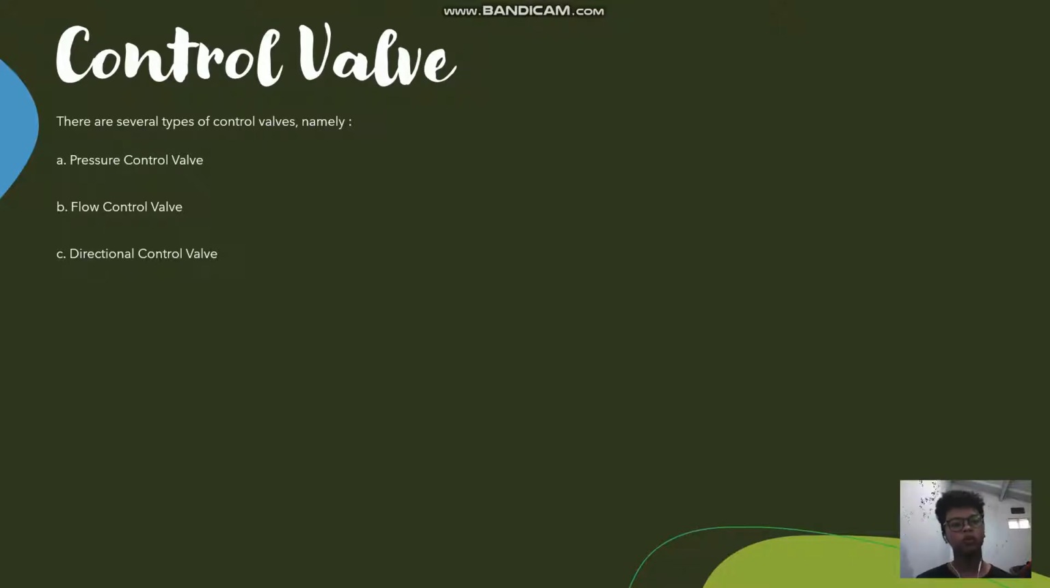B. Flow control valve. Flow control valve is a type of control valve on heavy equipment that functions to regulate the flow or fluid that enters the actuator. The fluid flow flowing into the actuator must be limited so that the power cylinder speed can be limited as needed. C. Directional control valve. Directional control valve is one type of control valve used in heavy equipment too. This valve is used to control and direct the actuator movement.